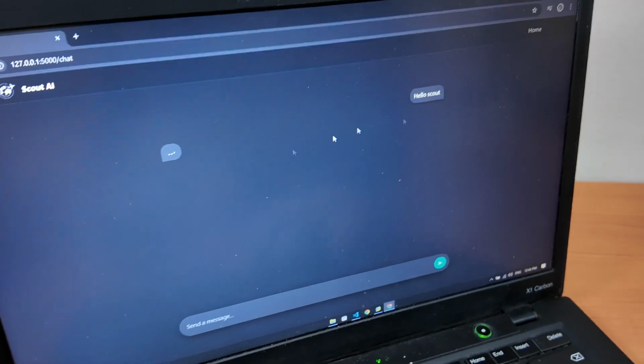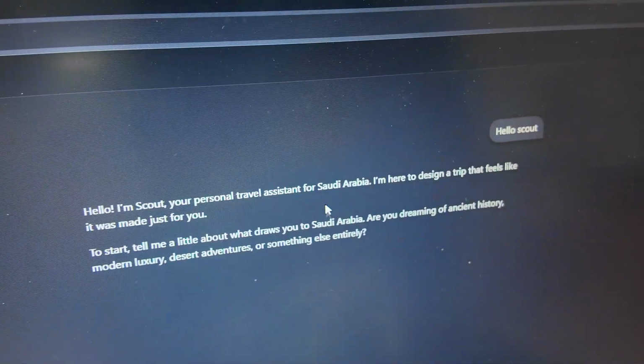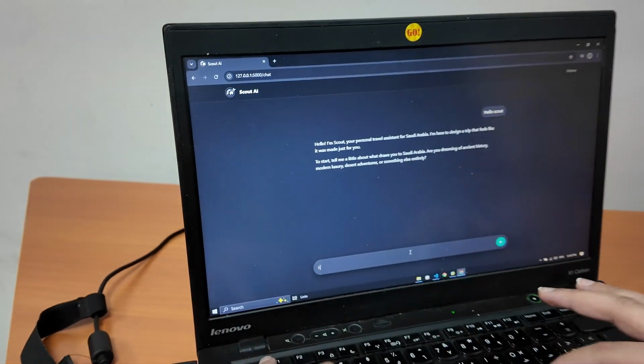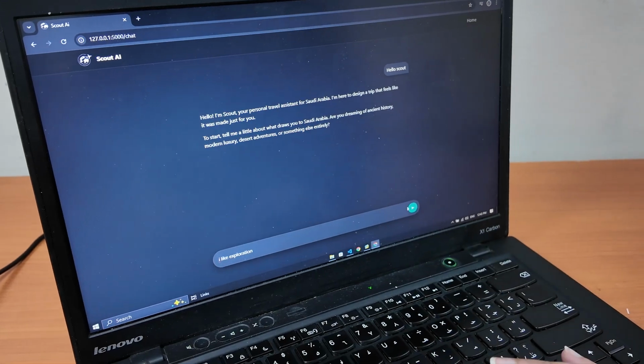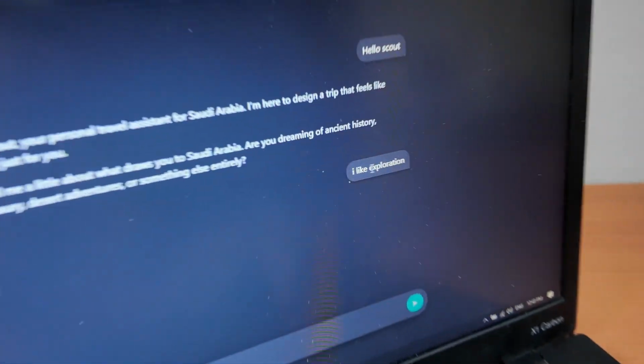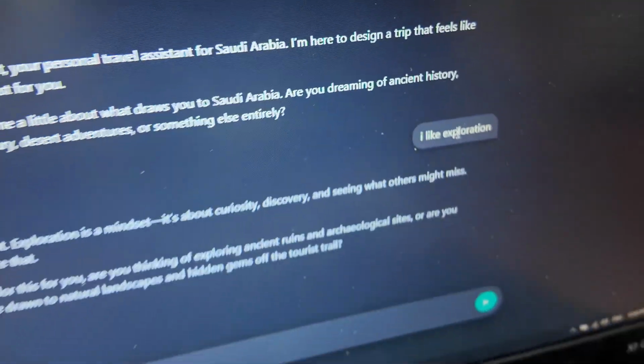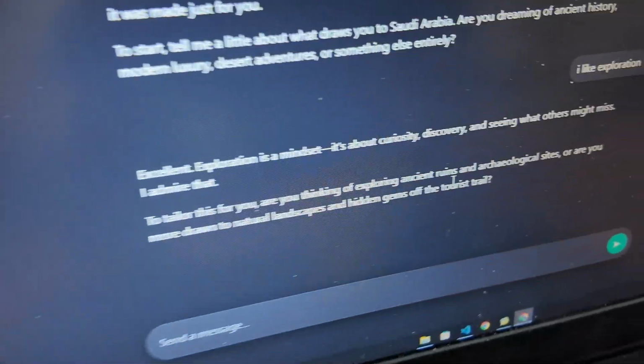We deliver the user message, it goes to the back end and to Scout, which starts to analyze my message. As you can see, let's say I like exploration, and Scout will start to analyze my message and gain deep data about my personality. So this is Scout in practice.